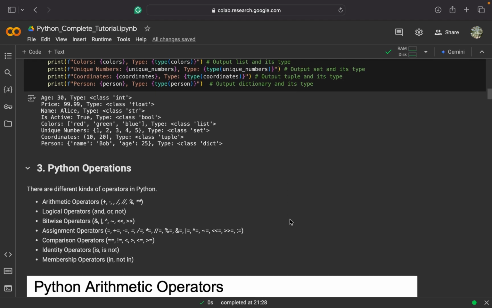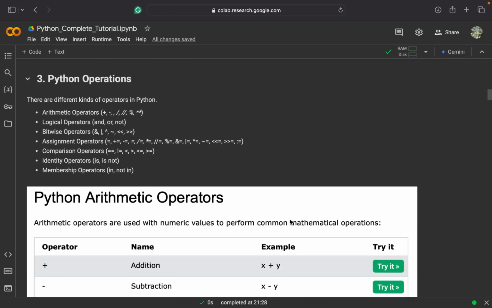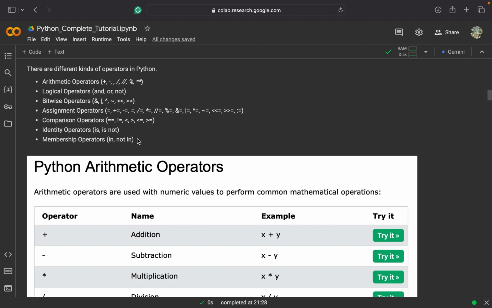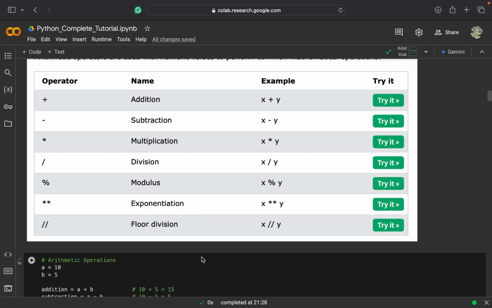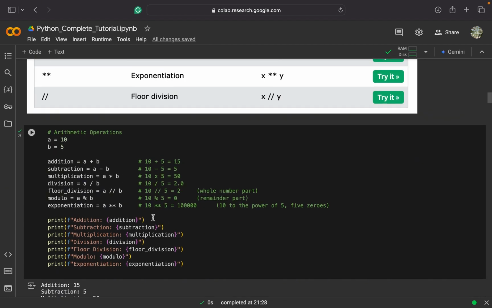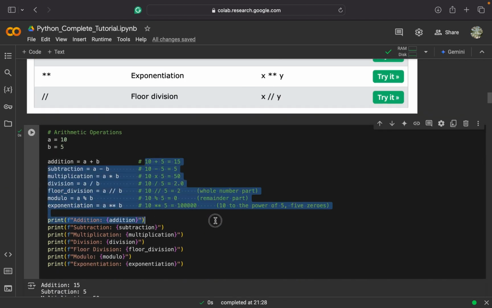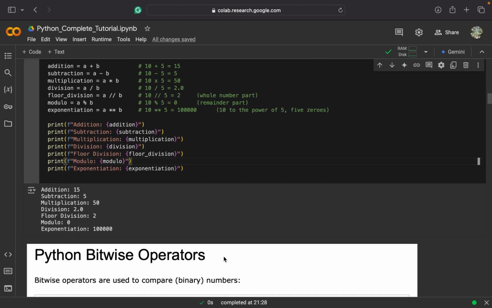Then we discussed our Python operators in the last video, and today you can see more about them. We have 7 types of operators in Python: arithmetic, logical, bitwise, assignment, comparison, identity, and membership operators. Arithmetic operators are very simple, as we can see, and we use them in every programming language. We study them and do various exercises on these operations and use them to build our calculator app. So we will also see that example and exercise soon, inshallah. We also discussed this example in the last video with the dry run here. You can go and watch it.